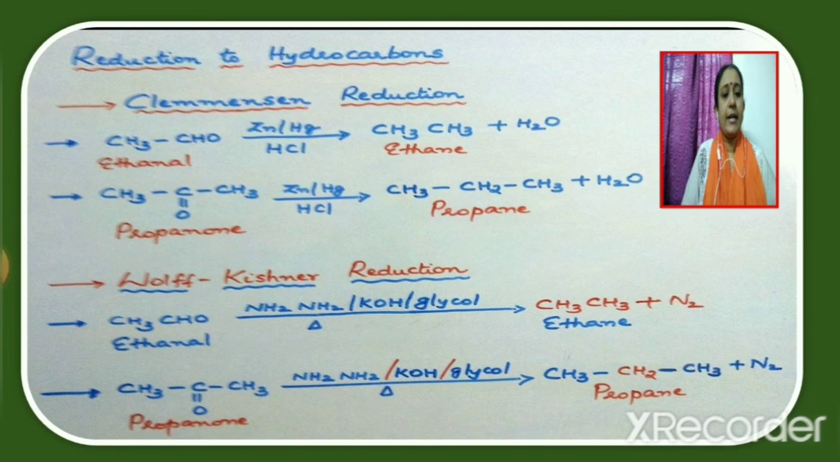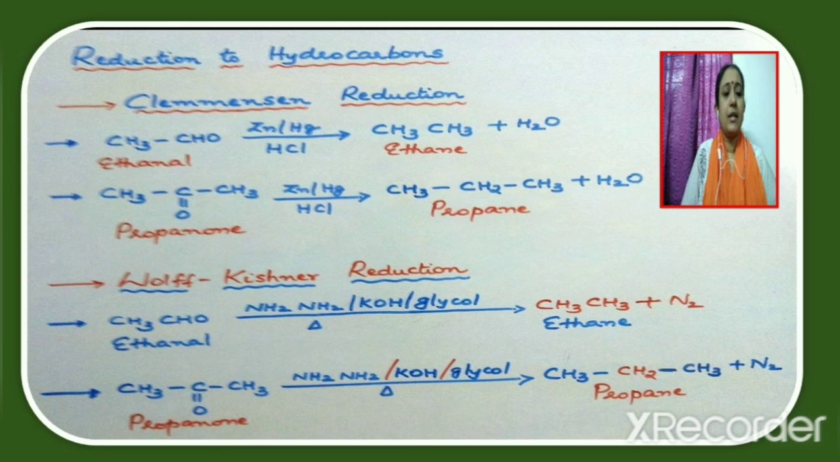Reduction of aldehydes and ketones to hydrocarbons. Aldehydes and ketones can be reduced to hydrocarbon alkane. Consider the first reaction, which is Clemmensen reduction. Clemmensen reduction is carried out using zinc amalgam and HCl.